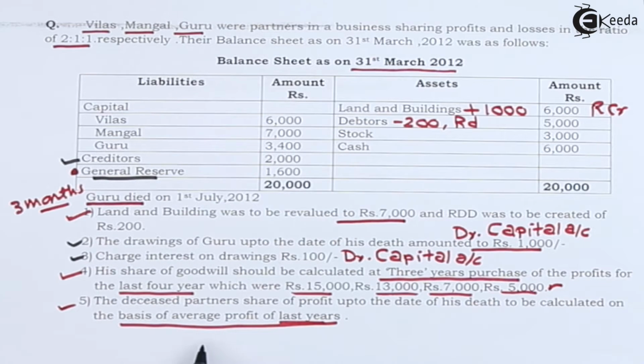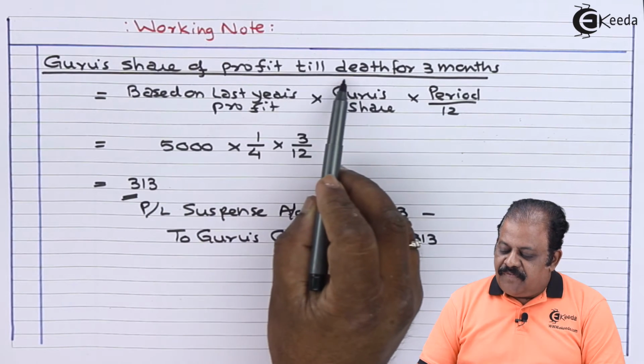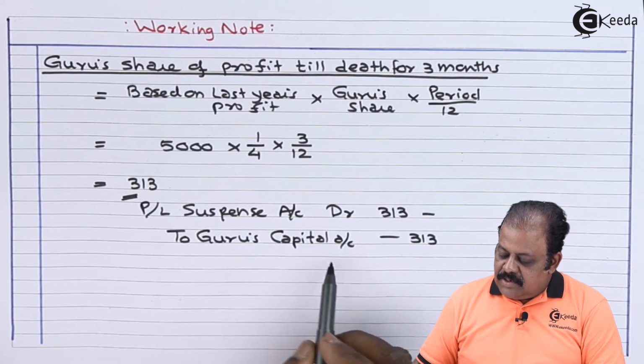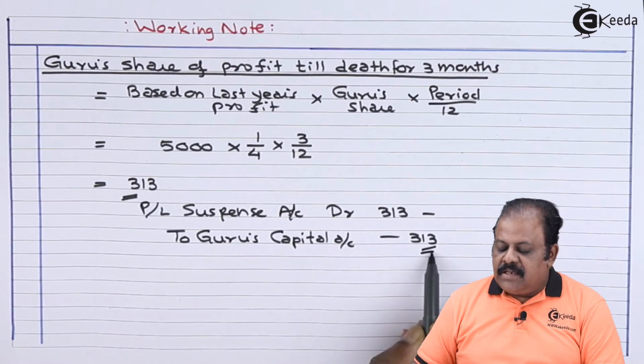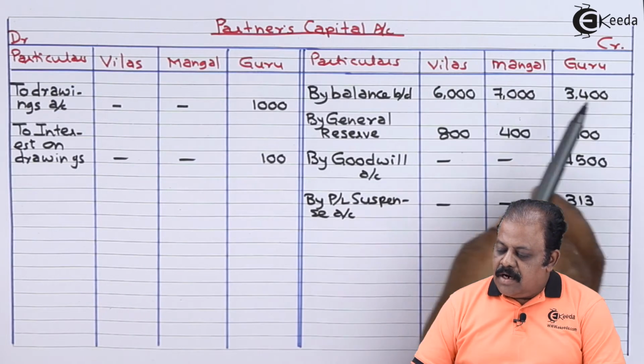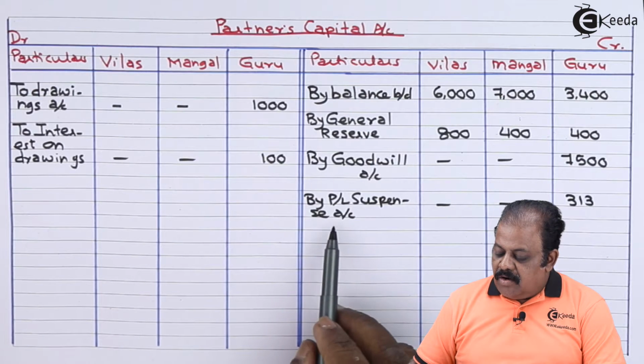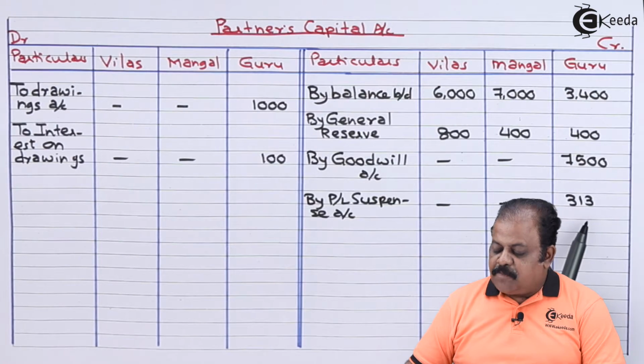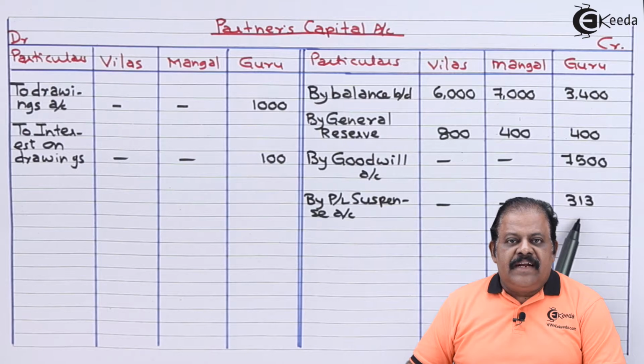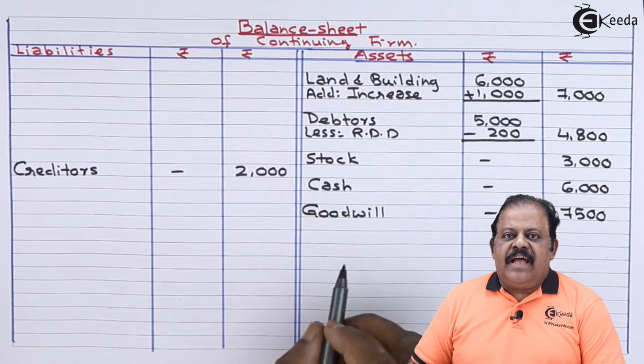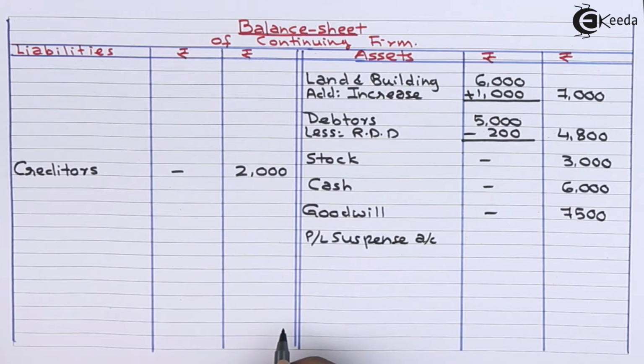Deceased partner share of profit up to date of his death. We have calculated this based on information. Guru's share of profit till death. The share comes 313. Partner's capital account, Guru's capital account credit. Profit and loss suspense account 313 rupees. Balance sheet asset side, profit and loss suspense account 313.